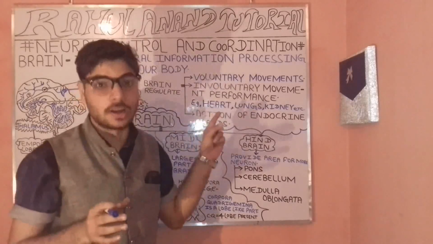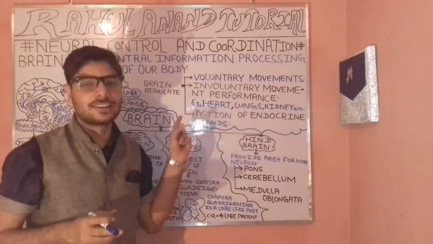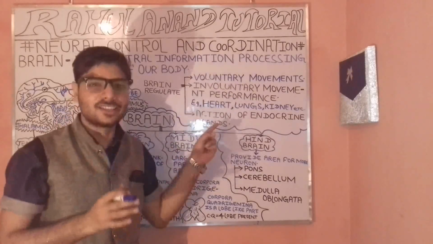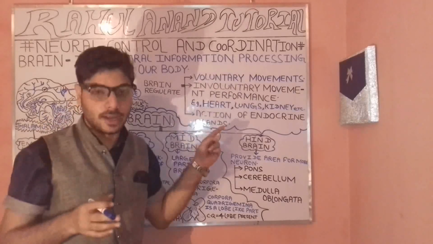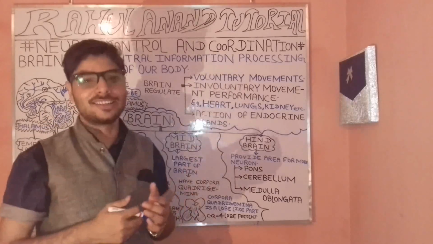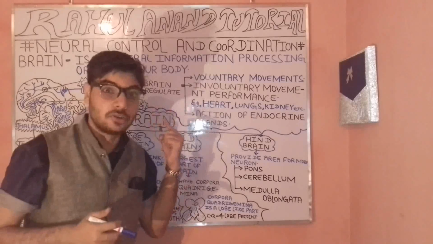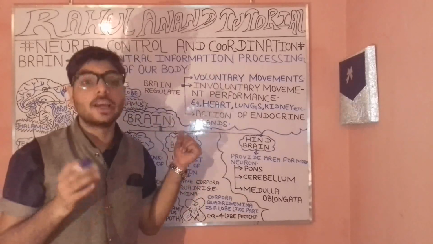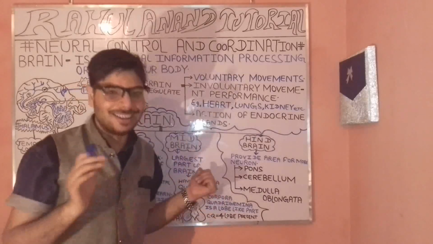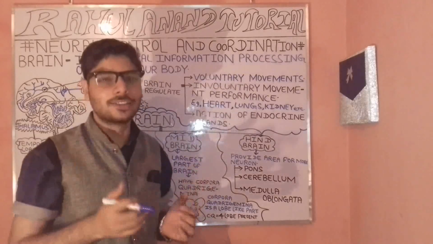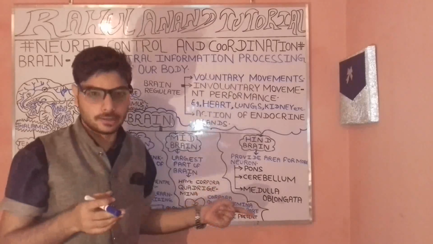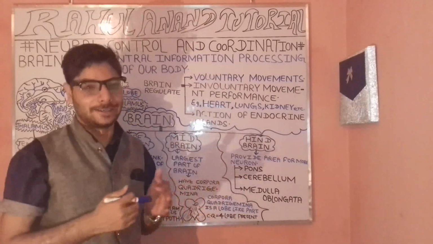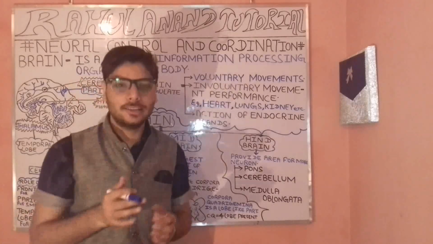So I thought you have understood what the brain is, and what role the brain performs in voluntary action, then in involuntary action as well as the endocrine system. We have also understood the frontal lobe, the parietal lobe, then the temporal lobe, as well as the forebrain, the midbrain, and the hindbrain, and what parts come under these. Fine. I thought you have got the concept.